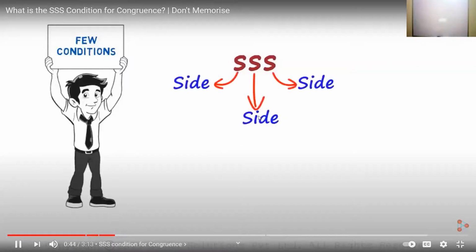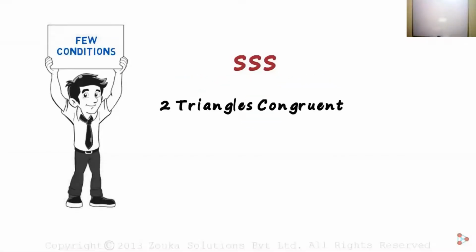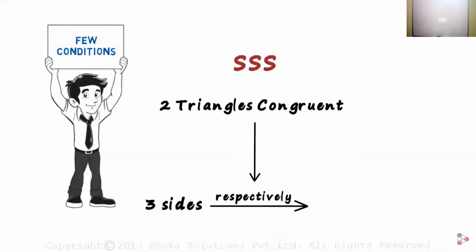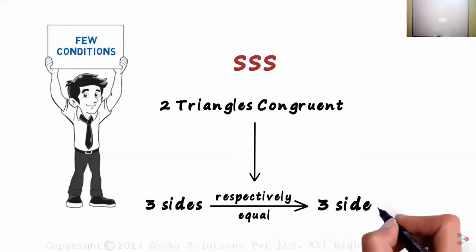Where S stands for side. Two triangles are congruent if three sides of one triangle are respectively equal to three sides of the other triangle. What does this exactly mean?